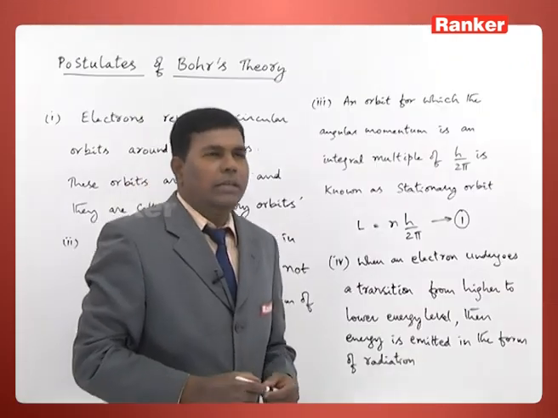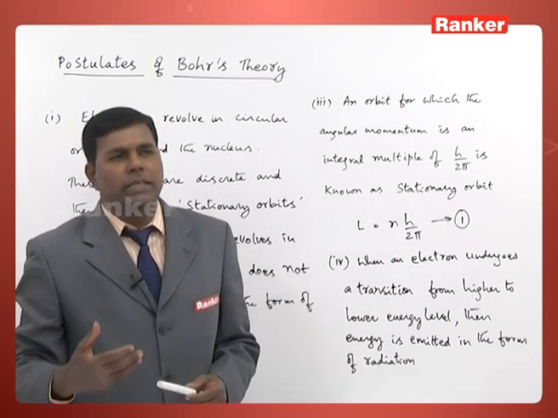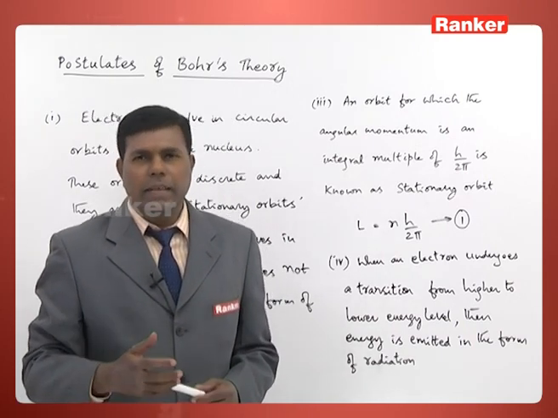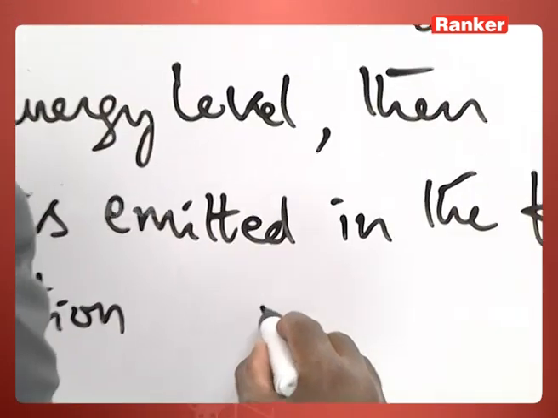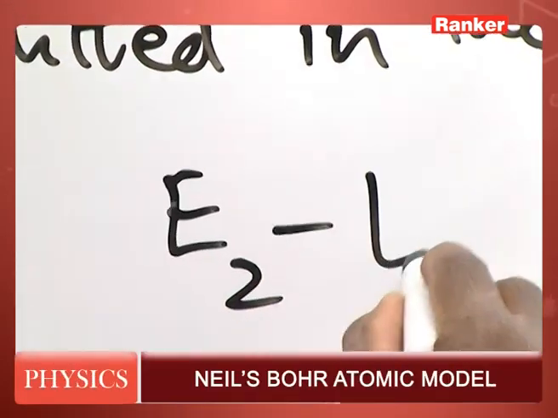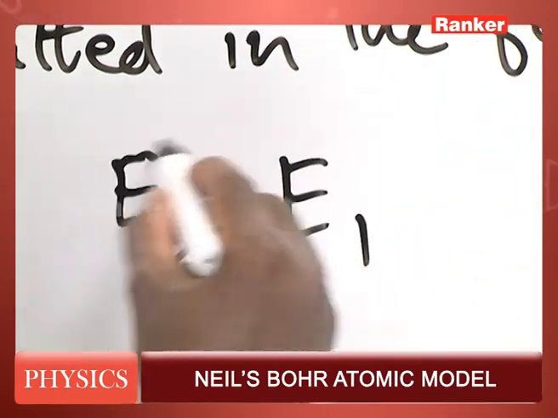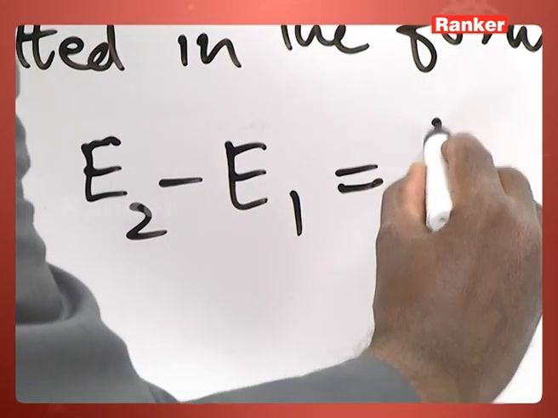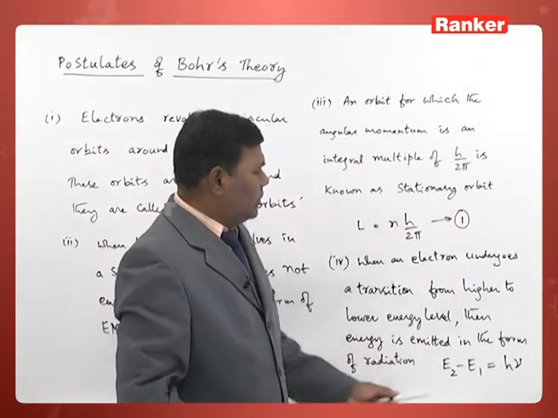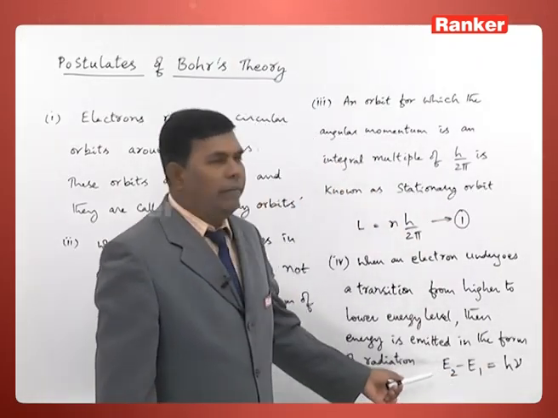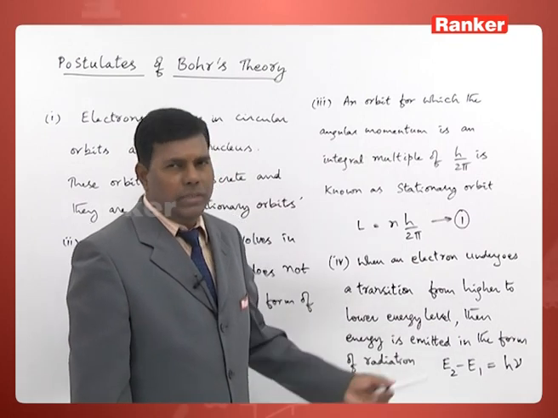For example, if you take E1 as a lower energy level and E2 as a higher energy level, then the difference in these energy levels, that is E2 minus E1, is given out as the radiation. The photon of the radiation has energy of h nu. Therefore, h nu should be equal to the difference in the energy levels, E2 minus E1.